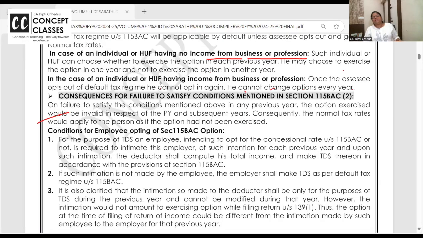See, that's what is mentioned in section 139, filing of return. So I hope the three-way logic is clear. If you are not having business income, every year you can choose whether you want to go for default or normal. If you are having business income, then choose. You want to be in default tax regime, continue every year. Once you are having business income and you want to come out of default, come out, no problem.